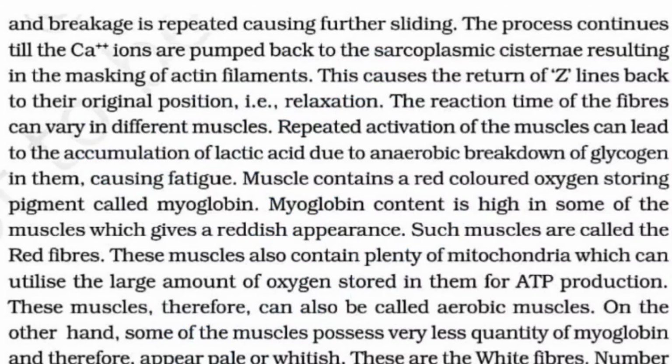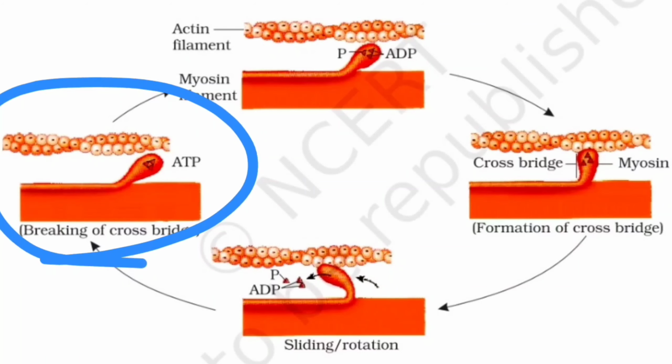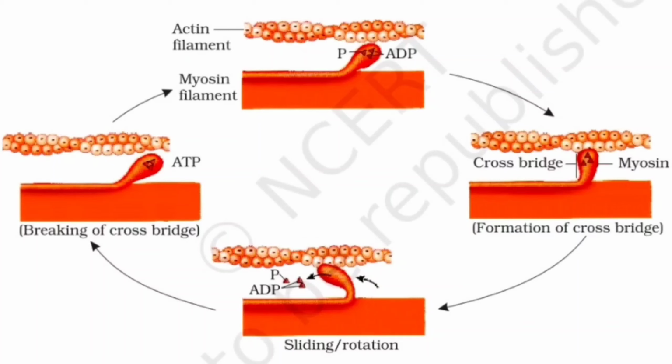Now I'll be going for the diagrammatic representation. This is the diagrammatic representation for the stages in the cross bridge formation, the rotation of the head and the breaking of the cross bridge. Here what's happening, this is the first portion. This is the first one. Basically this is the actin filament and this is the myosin filament.